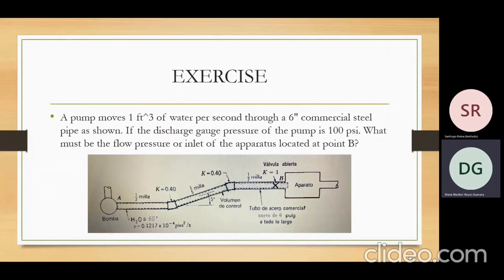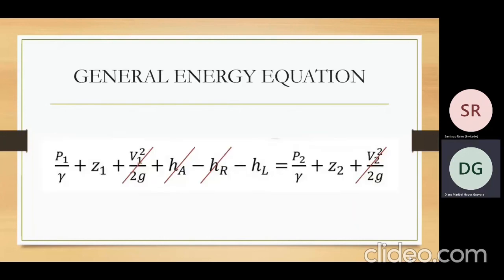And then we have the exercise. The first step is to read the exercise and get as much data as possible. In this data, we consider the pressure, the volume, the constant, and other things. The second step is to write the general energy equation and cross out the things that we will not need, like the HA and HR, which are not in the problem, and the speed 1 squared over 2g and the speed 2 squared over 2g, because both are the same. For that reason, we can cross out both speeds.